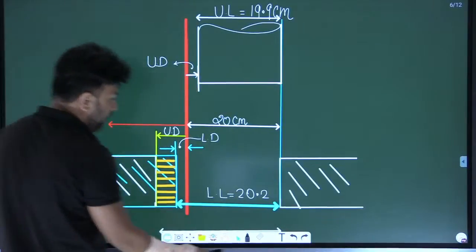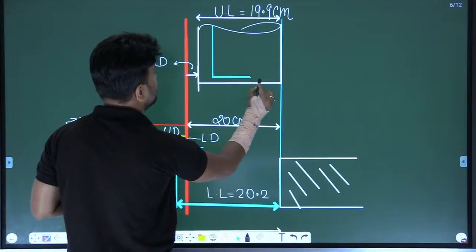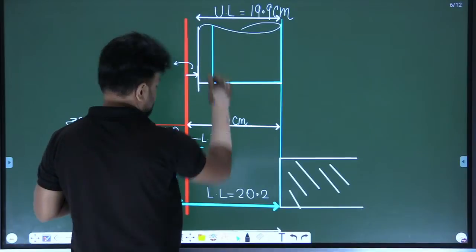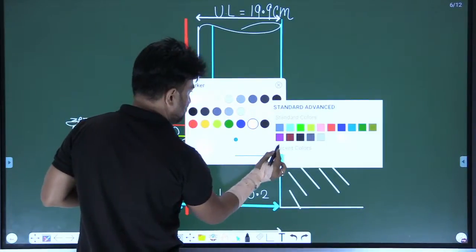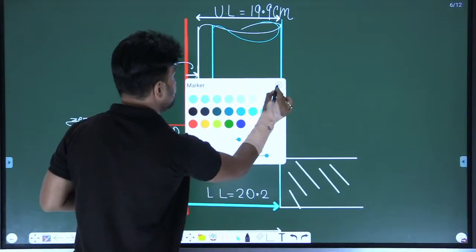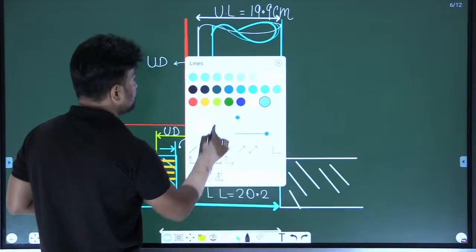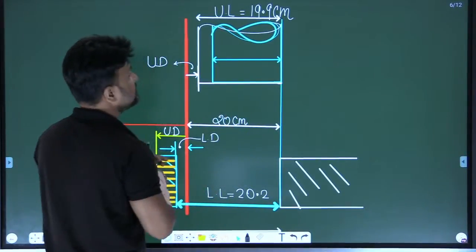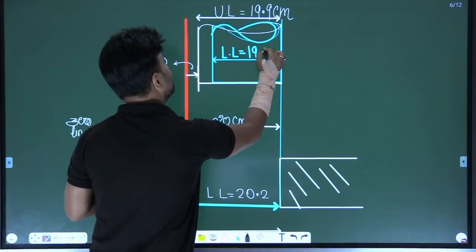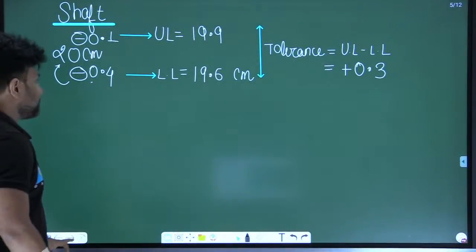Now, I am drawing the minimum size of the shaft with a different color. Let's say this is my minimum size of the shaft. Here, see, this is the minimum size, which means the lower limit, my dear. And what is the lower limit? 19.6, right?